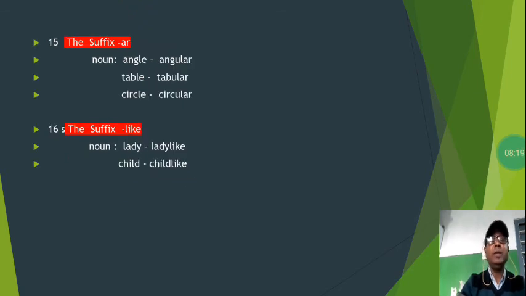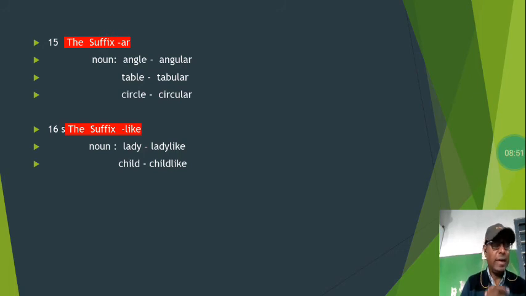The next suffix is AR. Here are nouns like angle, table, circle. How are they changed into new words? You can see angle becomes angular, table, tabular, circle, circular. You can see AR is added at the end and makes new words.